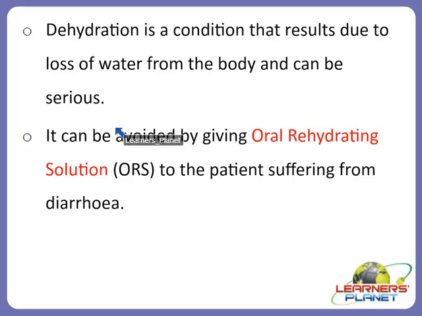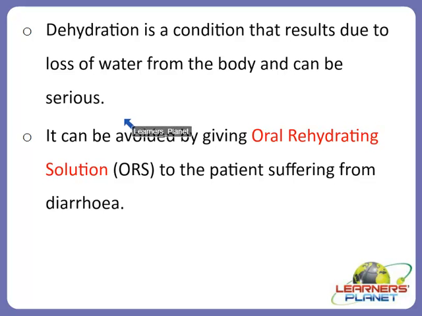This is because of the excessive loss of water and salts from the body. There is a removal of water from the body, but along with water, salts are also removed from the body. So that is very dangerous. Water and salts are getting out of our body, and that is why this excessive loss can be very fatal, particularly among children.